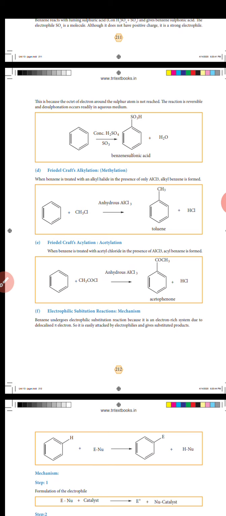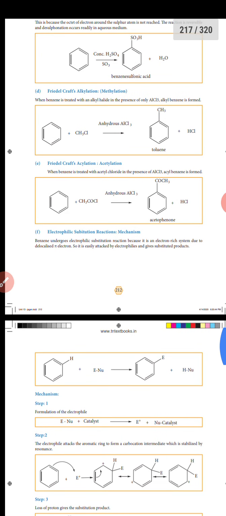The electrophilic substitution reactions and mechanism. The first one, mechanism of the electrophilic substitutions. Benzene undergoes electrophilic substitution reactions because it is an electron rich system due to delocalization of pi electrons. So it is easily attacked by an electrophile and gives a substituted product.